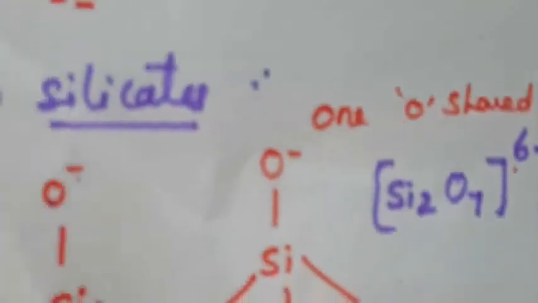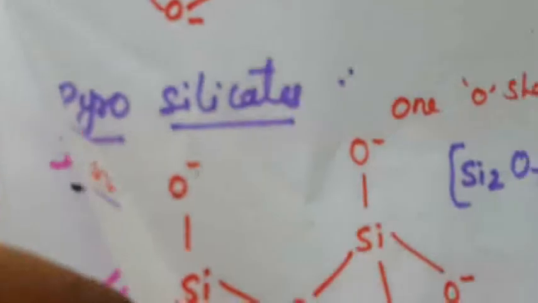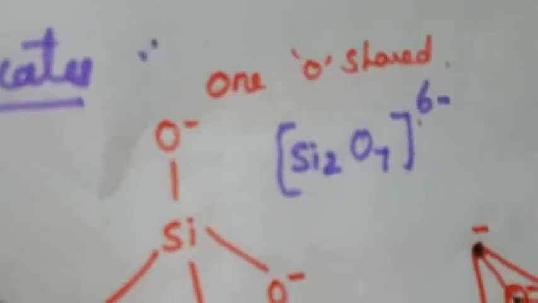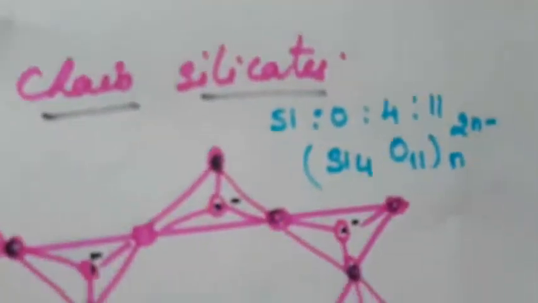So this is another one. The next one is orthosilicate, that is the tetrahedral one. The orthosilicate, the pyrosilicate and the cyclic silicates are all studied already. So this is the pyrosilicate, Si2O7, counting the oxygen. Okay, so that's all about the types of silicates: chain silicate, double chain silicate, sheet silicates. So remember that.